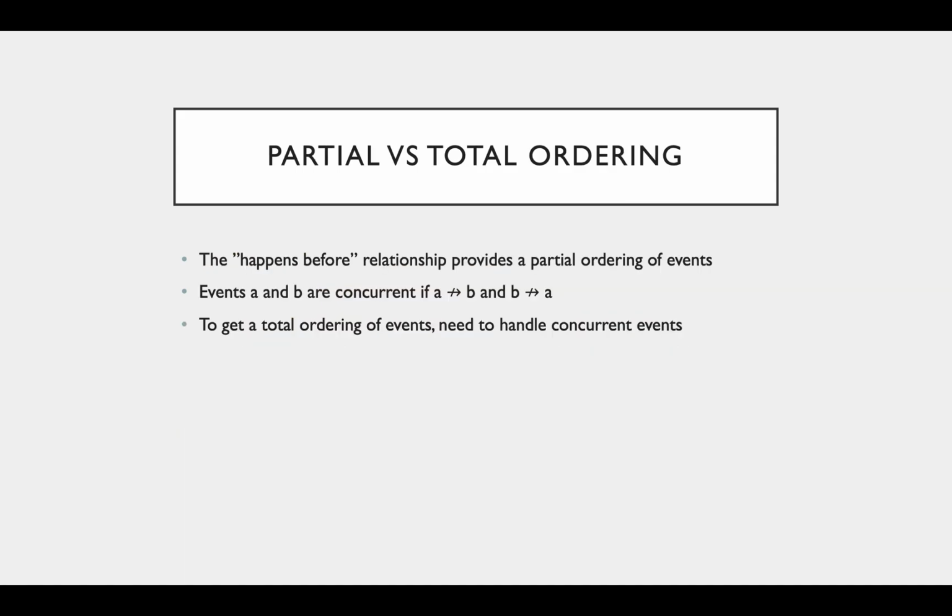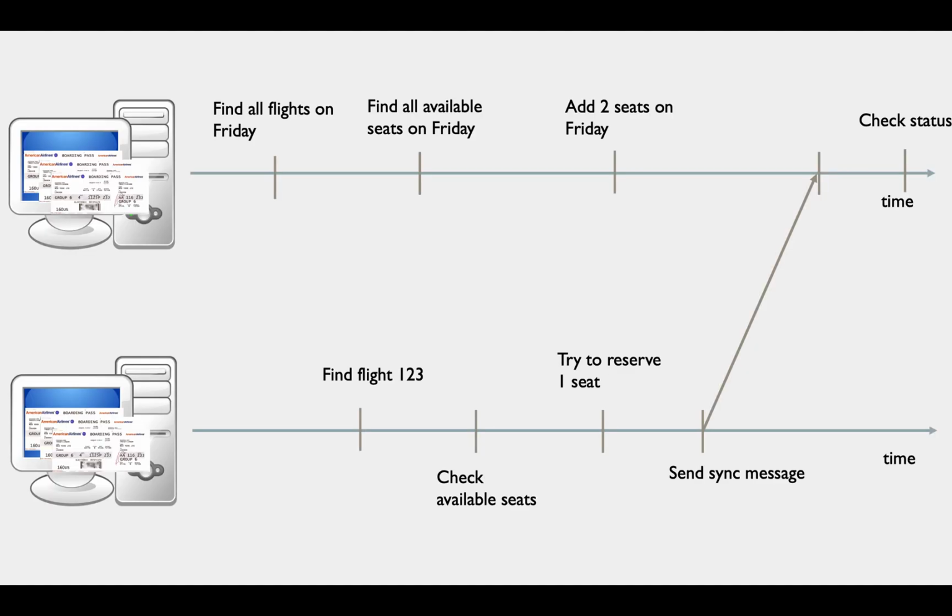So using this happens before relation, we can obtain a partial ordering of events. While this is a good start, we would like a total ordering of events so that all processes can execute all requests in the same order. However, there are some events that are not related by the happens before relation. These are called concurrent events, where A does not happen before B and B does not happen before A. And in order to create a total order, we need to find a way of relating these concurrent events.